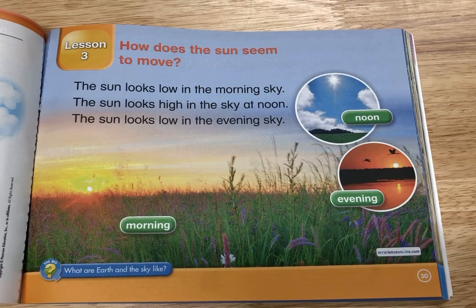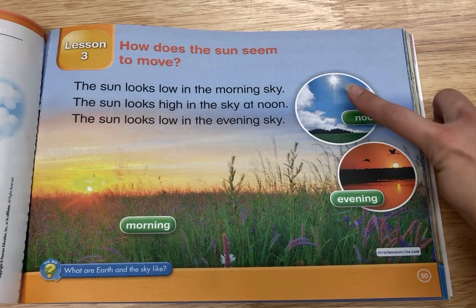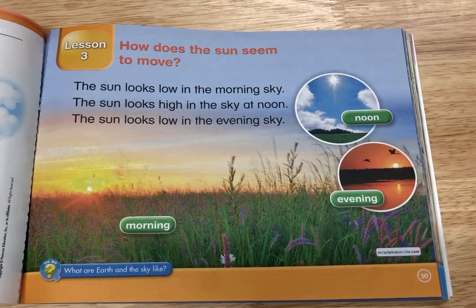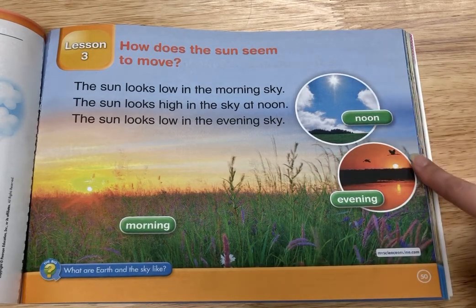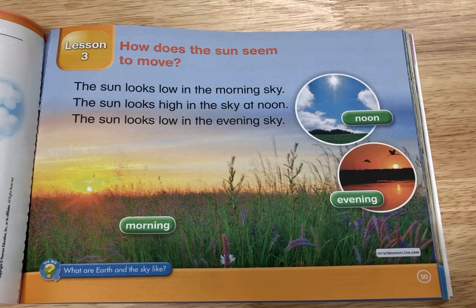Okay, because the sun is moving as the day is going by. And that's when it's around the hottest time, right? Around noon, 12 o'clock, 1 o'clock, 2 o'clock. And then as it starts to get later in the day, in the evening, the sun starts going down, right? Because it's going to get ready to set.